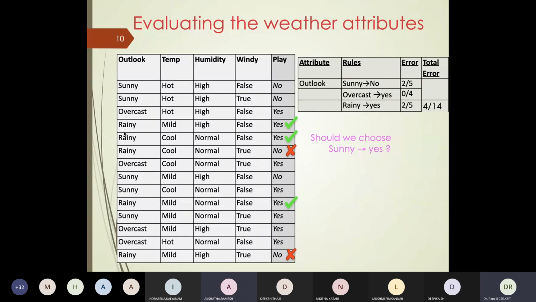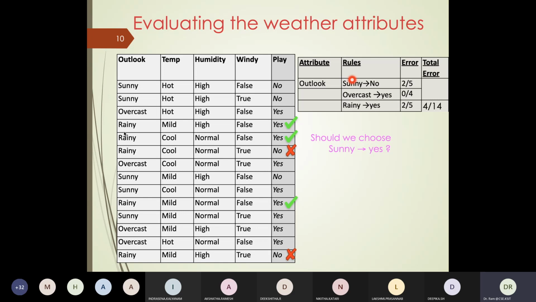So we have calculated the total error there, and that's how we got 4/14 as the total error. Yeah. So you have to basically say the outlook variable has 3 values. First, you look at the value Sunny. Sunny had 5 records. We look at which decision gives us minimum error.